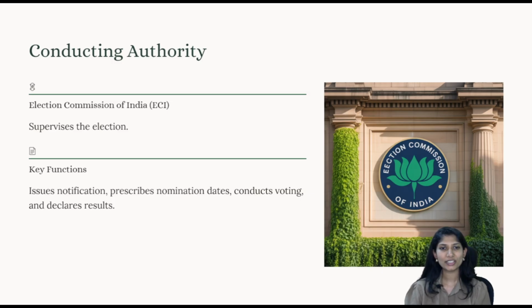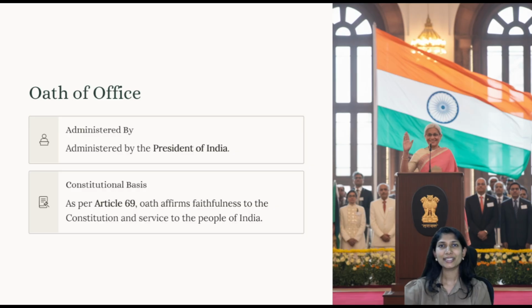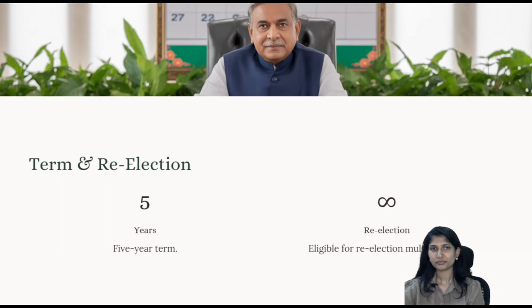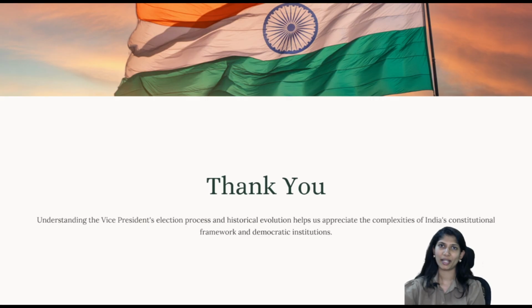So, who conducts the election? It is the Election Commission of India who supervises. Any disputes, the Supreme Court is the final deciding authority. The oath is administered by the President of India, and the oath taken as per Article 69 is to affirm and uphold the Constitution. The term is for 5 years and they can be re-elected any number of times.